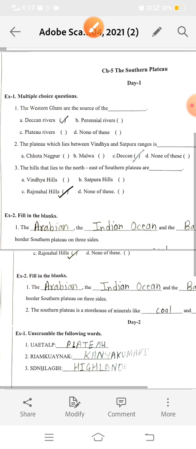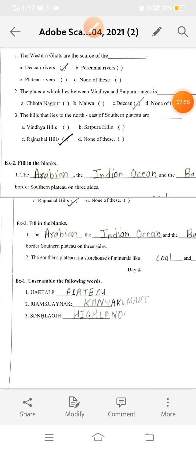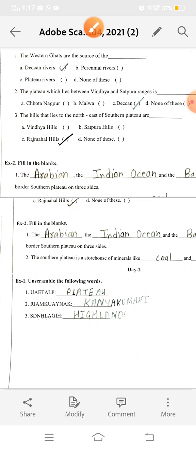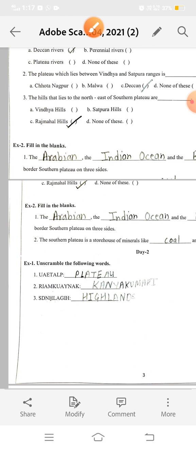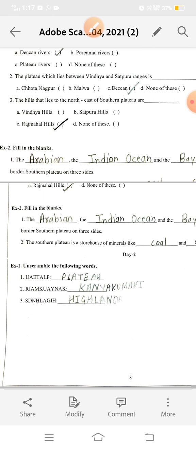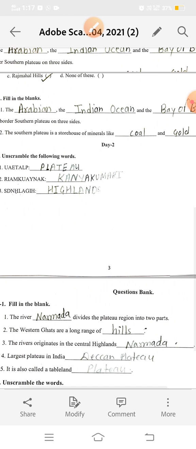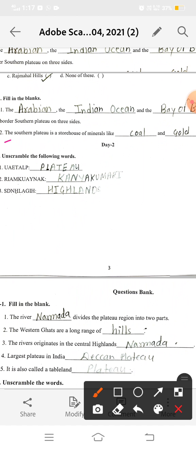Now here is fill in the blanks. Exercise B, fill in the blanks. The dash and the dash border the southern plateau on three sides. So our answer is Arabian Sea, Indian Ocean, and the Bay of Bengal. They border the southern plateau on three sides. Now the second: the southern plateau is a storehouse of minerals like coal and gold. You can write coal and gold.